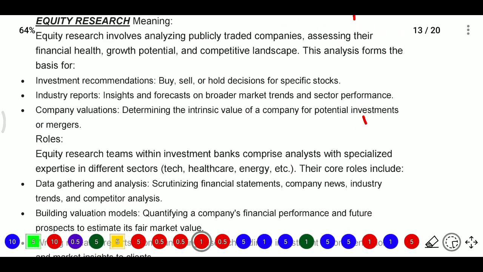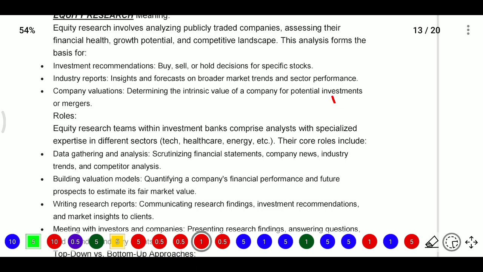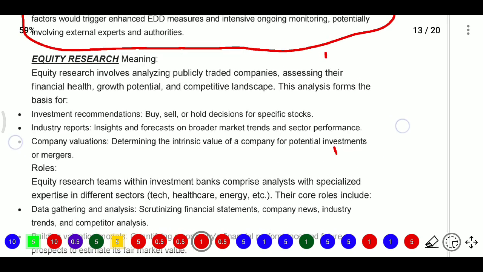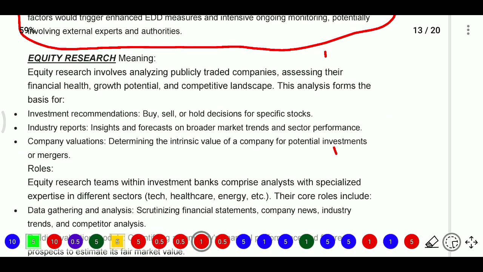So based on that analysis they will give recommendations, they will give some industry reports, they will do the company's valuation, they will gather and analyze data, and they will build the valuation models. Here the equity research will analyze the publicly traded companies' information, and after that they will assess financial health, growth potential and competitive landscape.